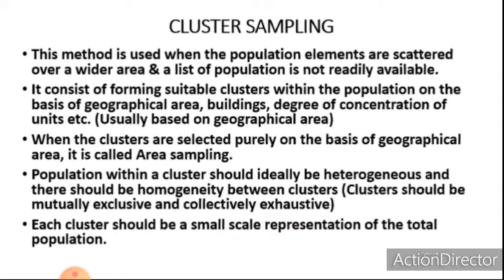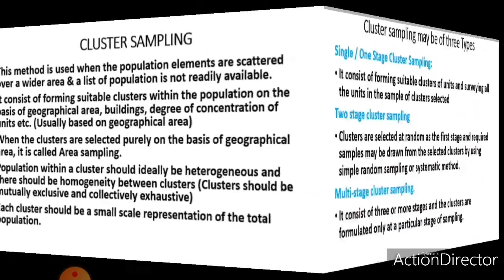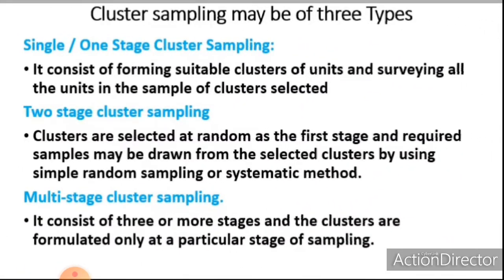Population within a cluster should ideally be heterogeneous and there should be homogeneity between clusters. That means there will be heterogeneity within a cluster and homogeneity between clusters. That means clusters should be mutually exclusive and collectively exhaustive. Each cluster should be a small scale representation of the total population. Cluster sampling may be of three types. First one is single or one stage cluster sampling.